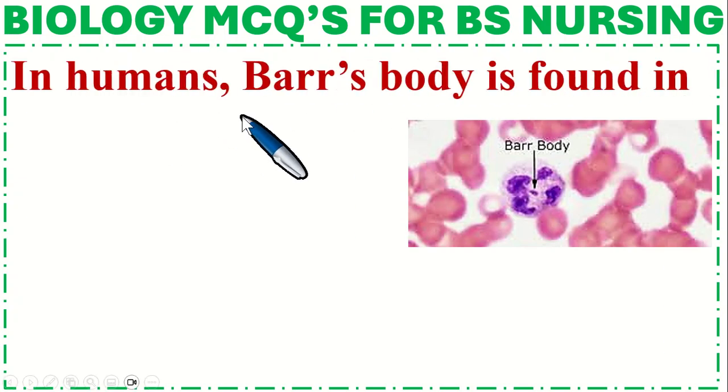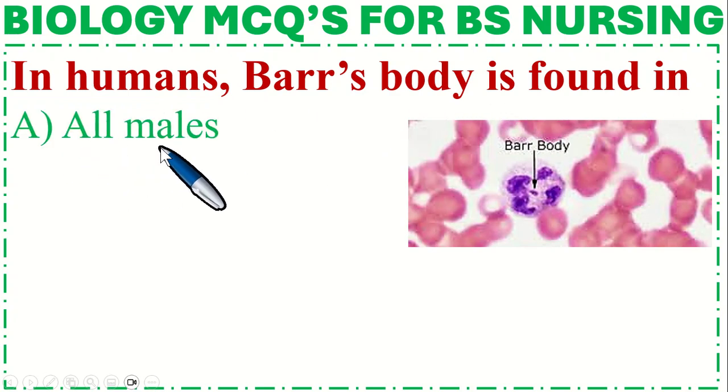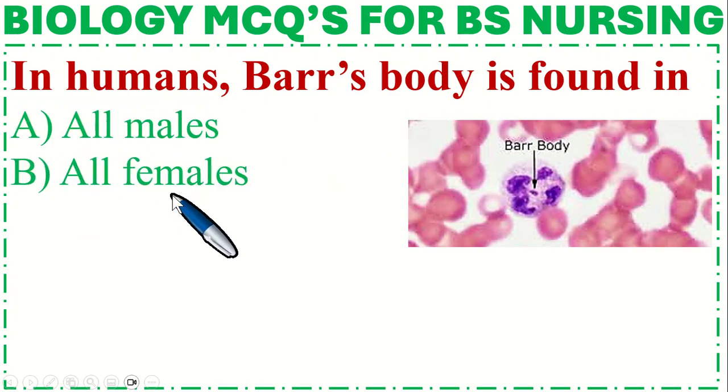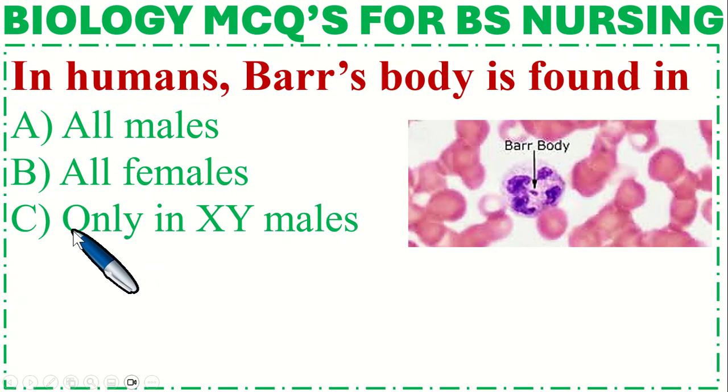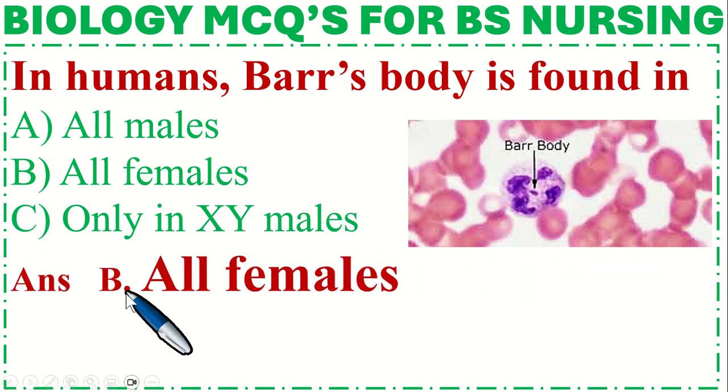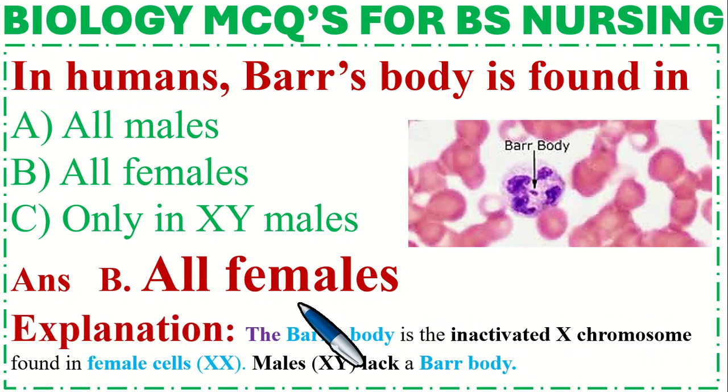In humans, Barr's body is found in option A all males, B all females, C only in XY males. So the correct option is B all females. Explanation: the Barr body is the inactivated X chromosome found in female cells. Males lack a Barr body.